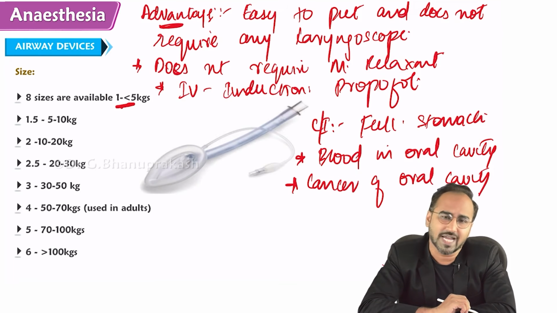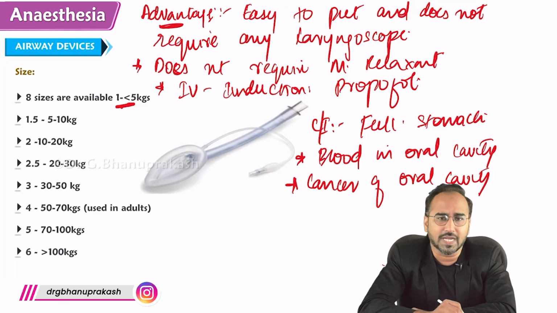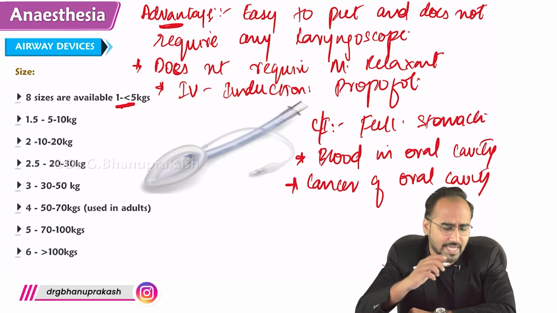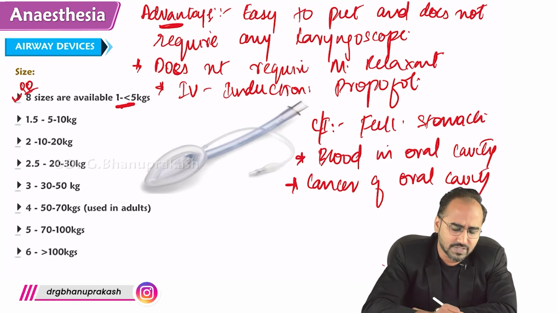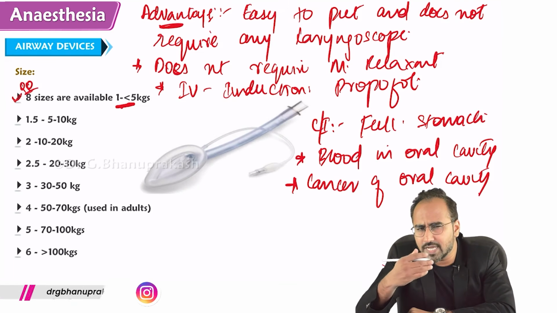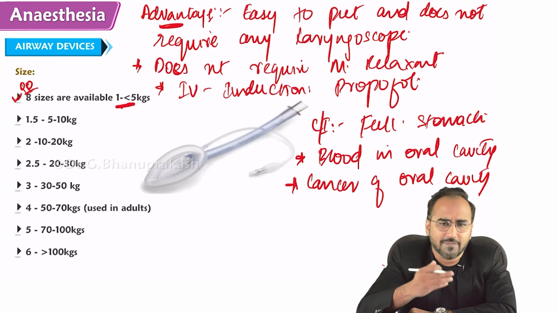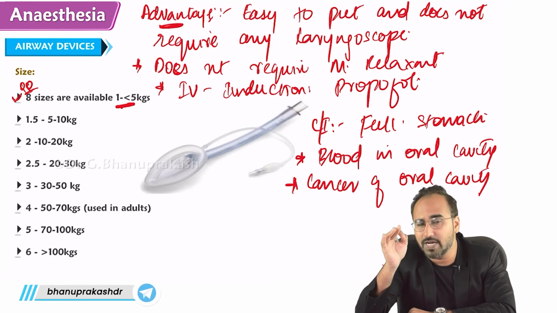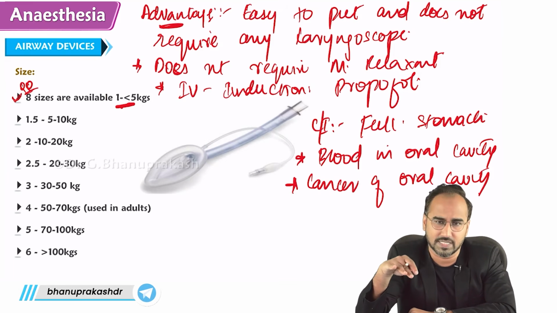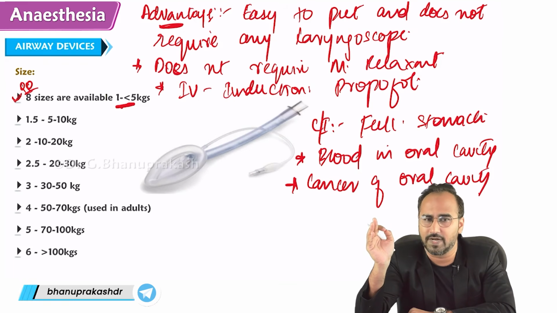If the patient's weight is 5 to 10 kgs, size 1.5. Again guys, two sizes are very, very important. Size 1 is used in less than 5 kgs, that is, basically size 1 is used in neonates. Size 1.5 is used in infants. You have to remember this.